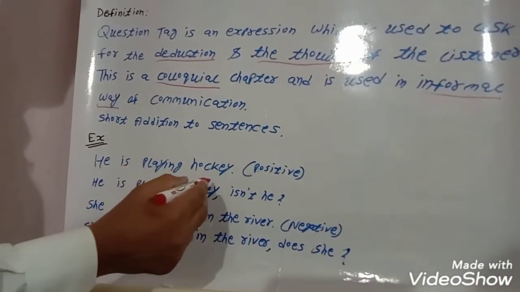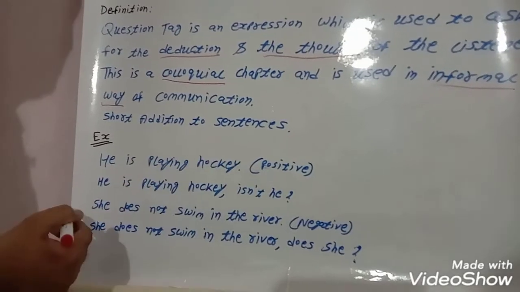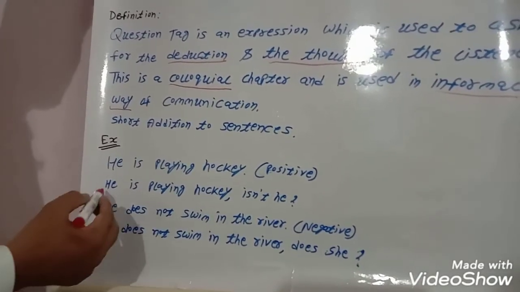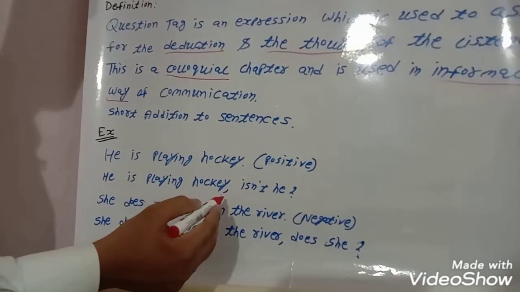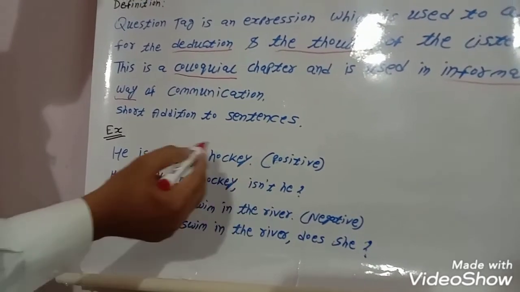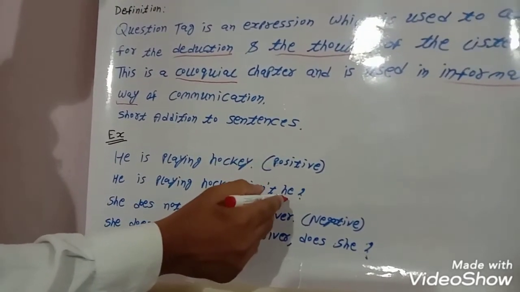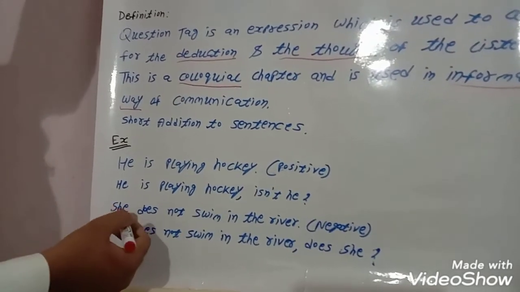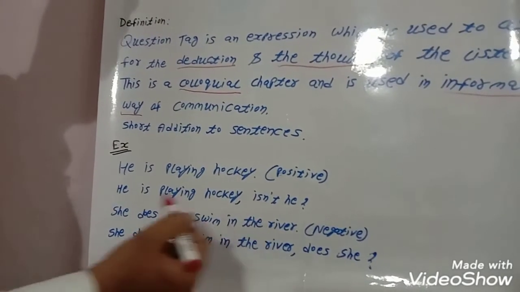He is playing hockey. This is a positive sentence. And if we make it a question tag, he is playing hockey, comma, isn't he? The sentence is positive, so our question tag will become negative. In the same way, she does not swim in the river.